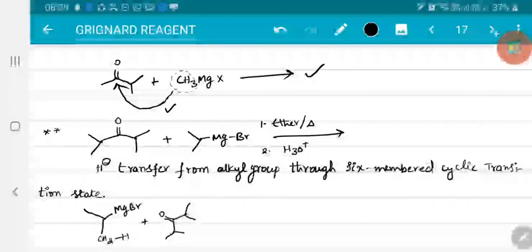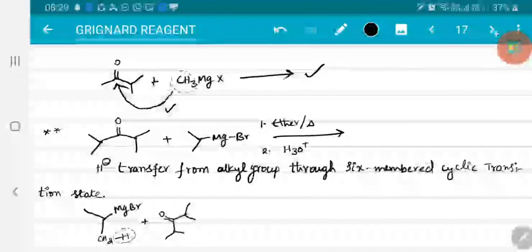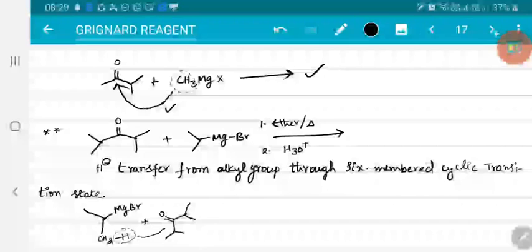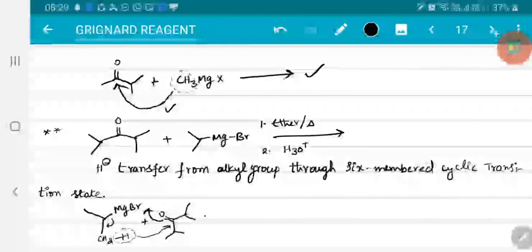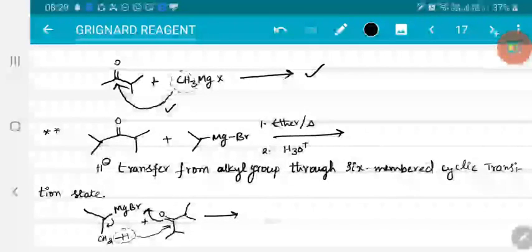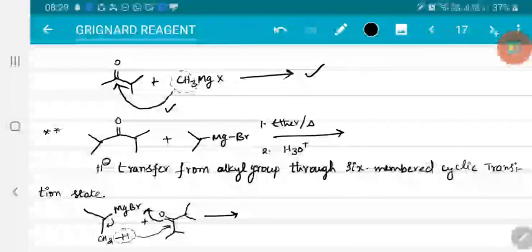In such cases there will be a hydride shift. So this H minus will shift here, and this bond will shift between magnesium and oxygen, and this bond shifts back. Everything happens through a cyclic transition state.